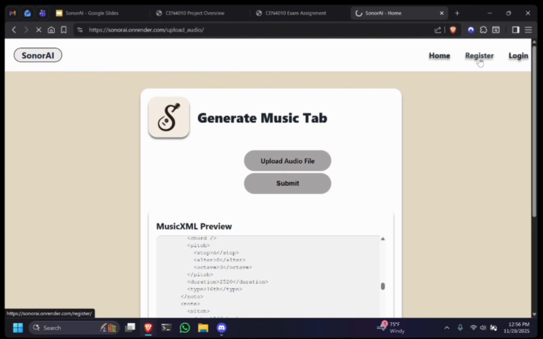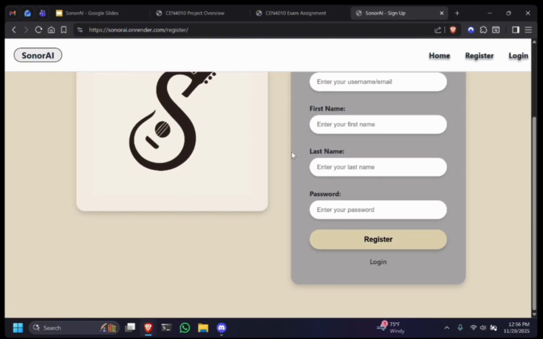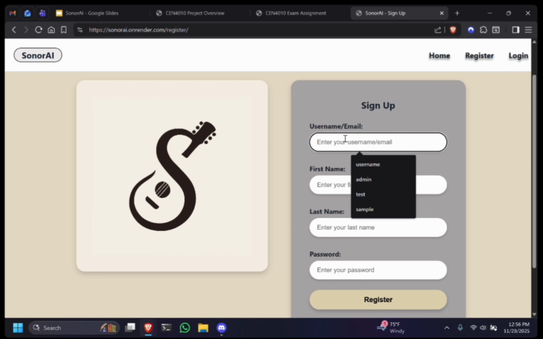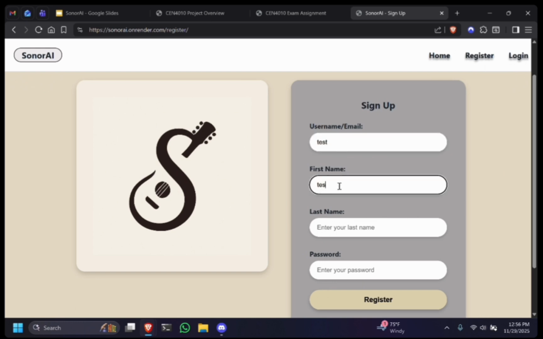We then have the register page over here, where a user can create an account. I'm going to go ahead and make one. We'll call it test. First name, test. Last name, test, and we go ahead and add a little difference here so we can see that later on. First name and last name. Password, you guessed it, test.